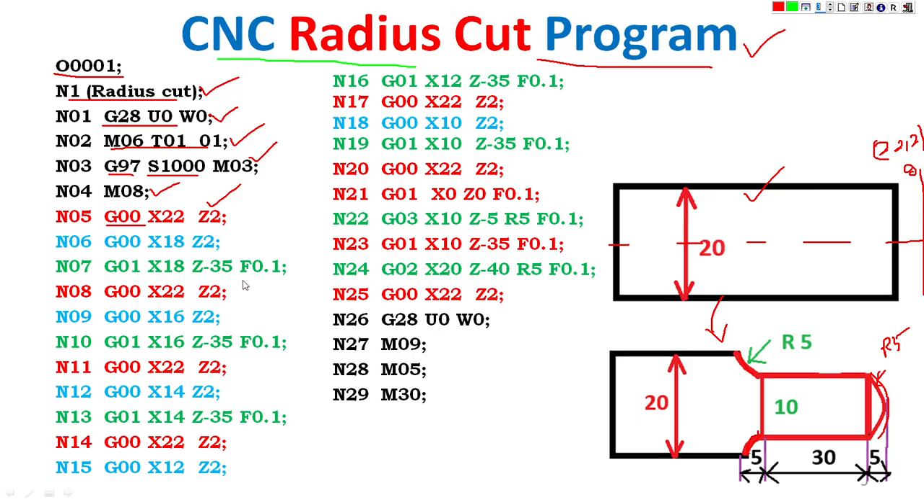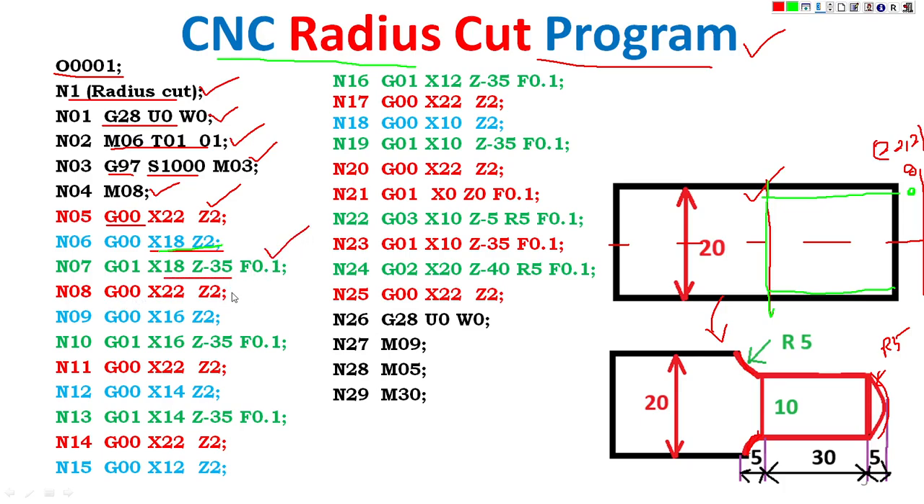Then next X18 Z2, then X18 Z-35. Automatically the tool is traveling and removing the material. This is the turning operation. So the tool automatically moves 35 mm linearly. The feed rate is 0.1.